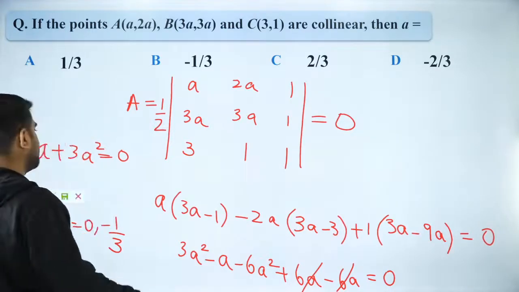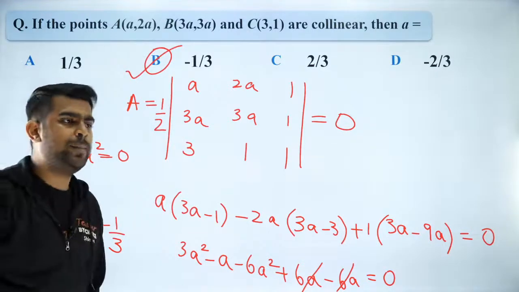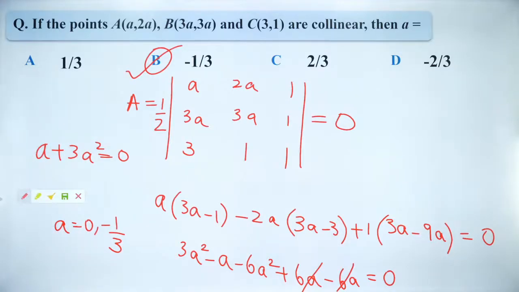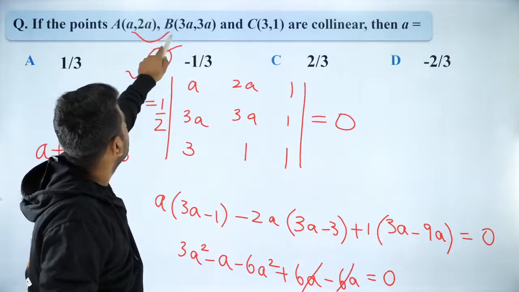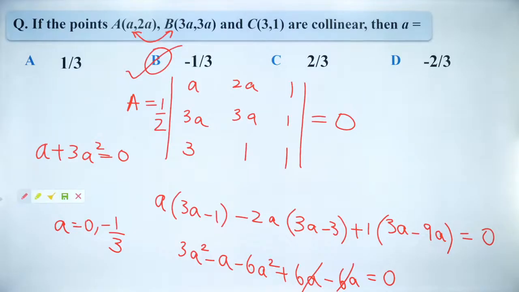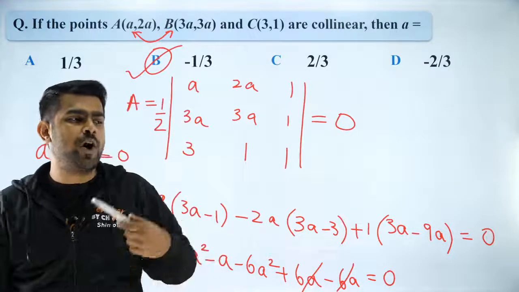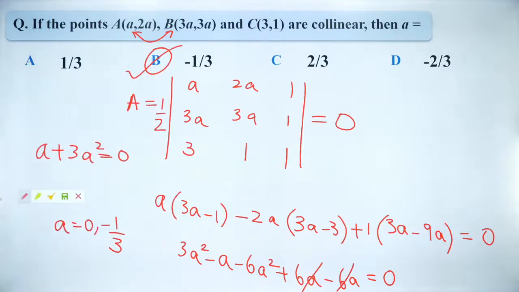So it is going to be option B, I guess. Is that right? Is that correct, Murli? Absolutely right, Murli. Then why is A equal to 0 not given? Because A equal to 0 means these 2 points are the same. If A is equal to 0, these 2 points are actually the same. Don't you agree? Then it is basically checking whether 2 points are collinear, and 2 points are always collinear. We know that. Very good, Anisha. That's awesome.